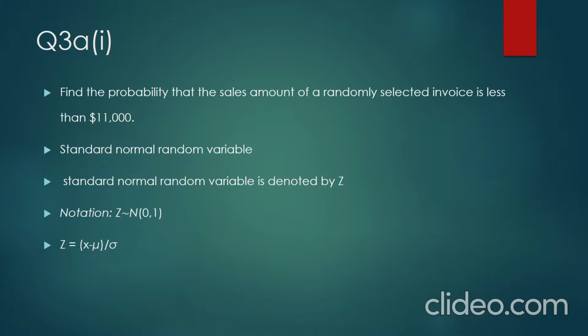Let's denote Z as the standard normal random variable. The notation is Z follows the normal distribution with 0 as the mean and 1 as the standard deviation. And so we can see that Z can be calculated by x minus mu, which is the mean, over sigma, which is the standard deviation.